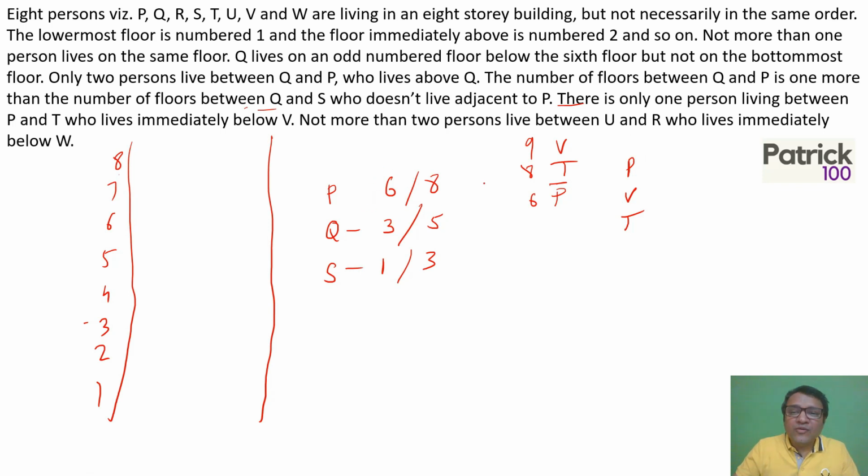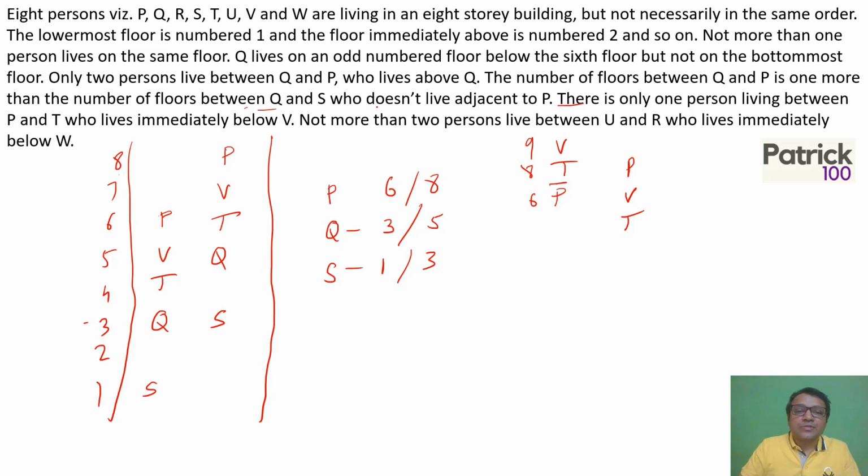Now, let's put the data which is there. We have two cases. In the first case, Q is third, P sixth, it is PVT, right? And S will be 1. Second case, just 2 floors above, PVT. Then Q is on the 5th floor, S is on the 3rd floor, is what we have so far.